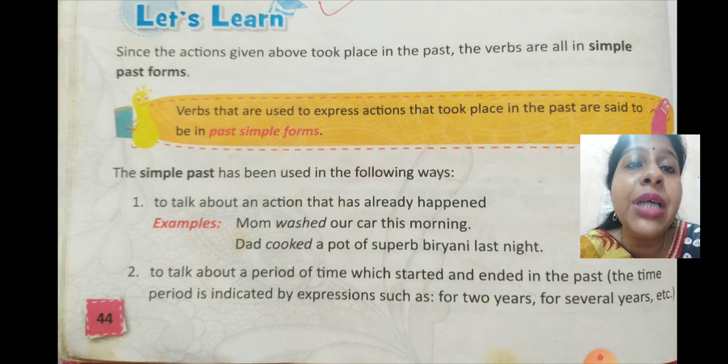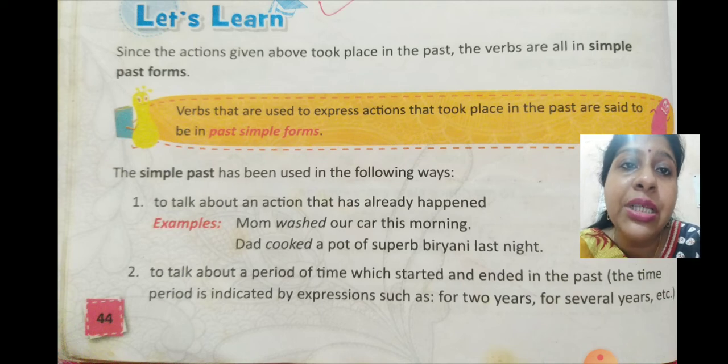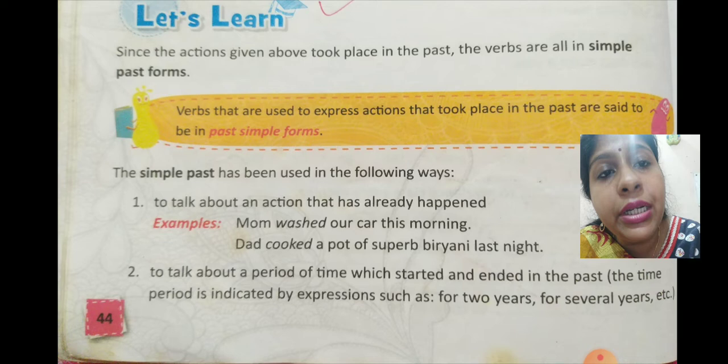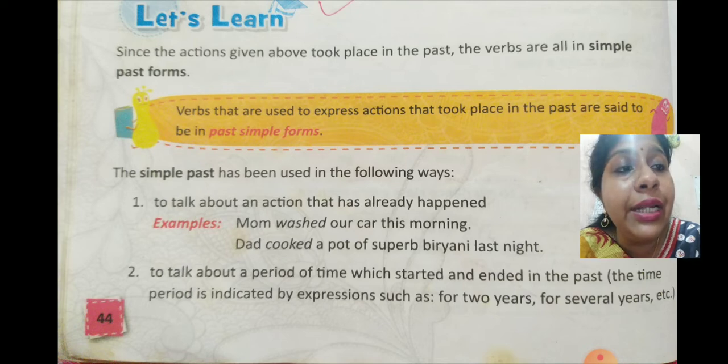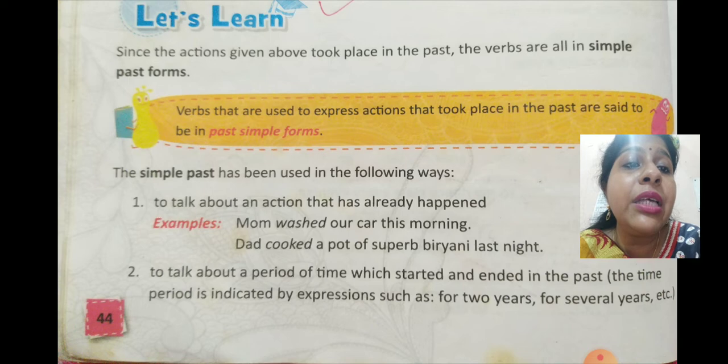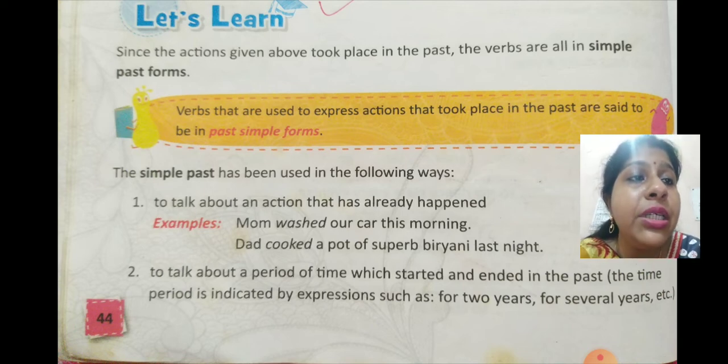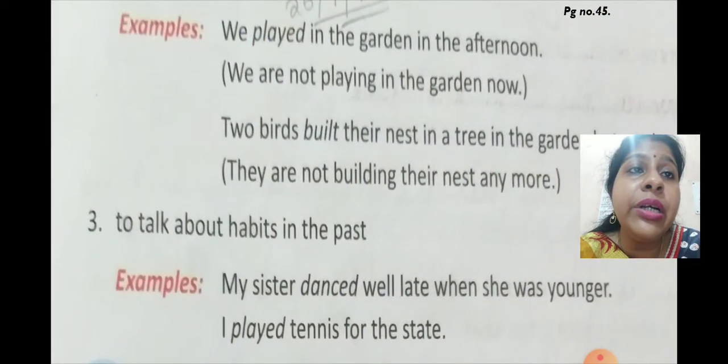The examples are: Mom washed our car this morning. Dad cooked a pot of superb biryani last night. So these are works that are already done. Number two, when we talk about a period of time which started and ended in the past, the time period is indicated by expressions such as for 2 years, for several years, etc. So here are the examples.